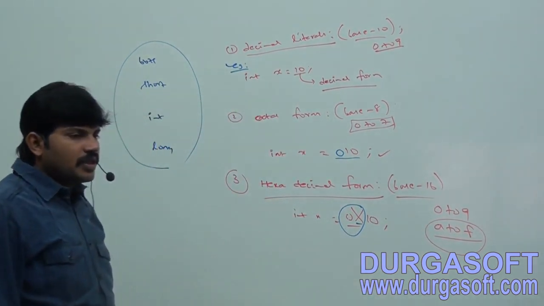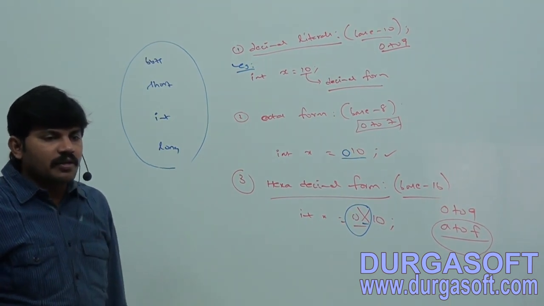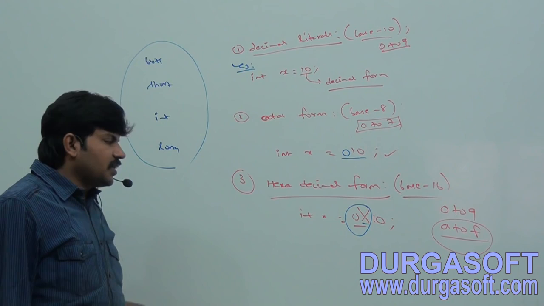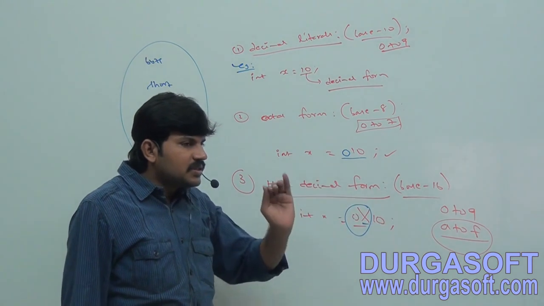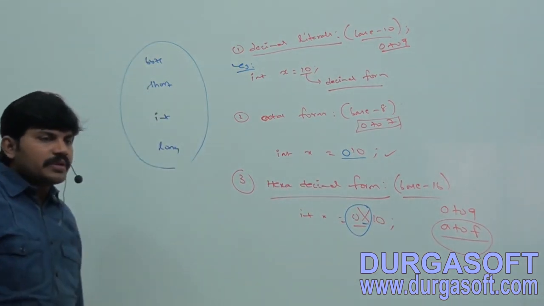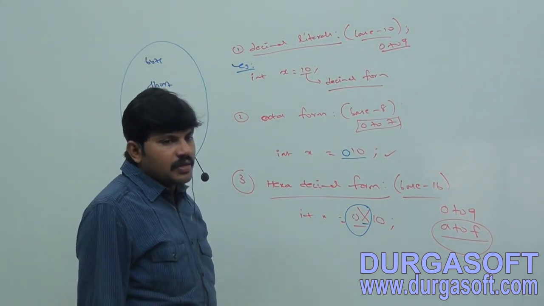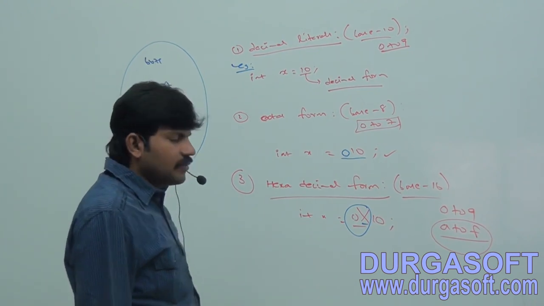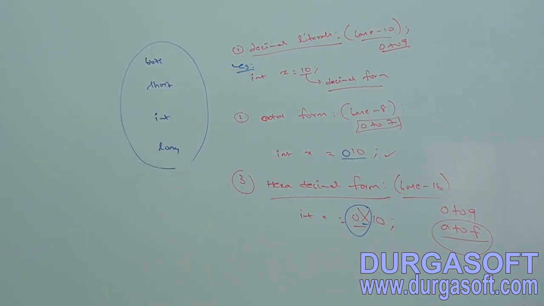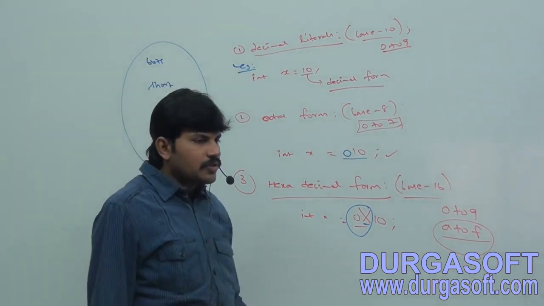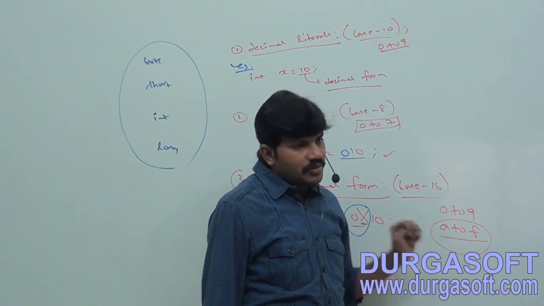Hexadecimal form, base 16. The allowed digits are 0 to 9 and A to F. But here is one small thing you should be aware of: the extra digits are nothing but A to F.